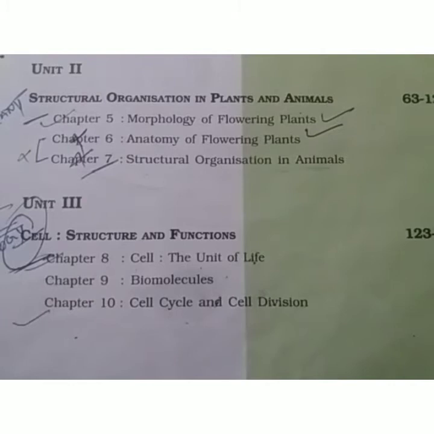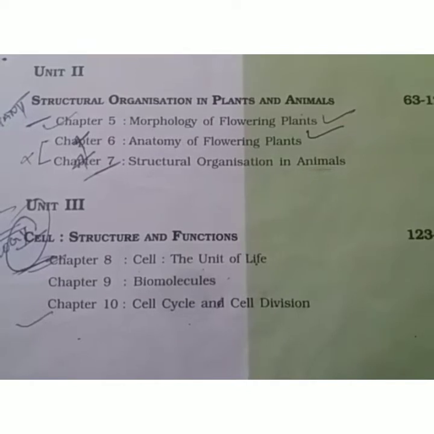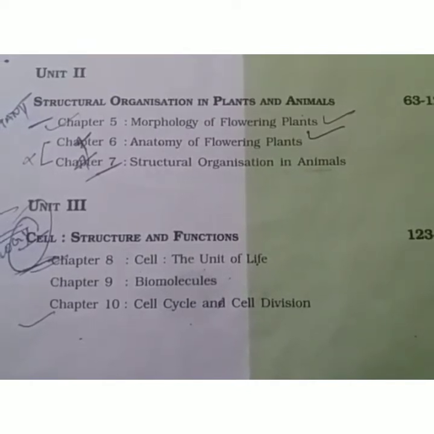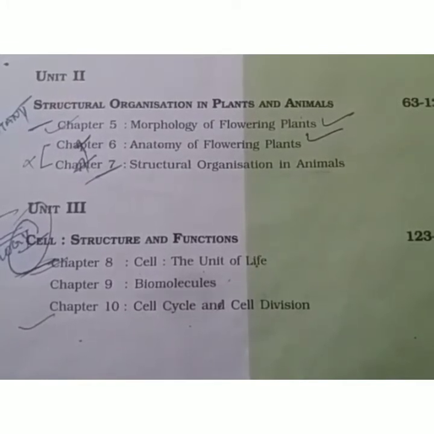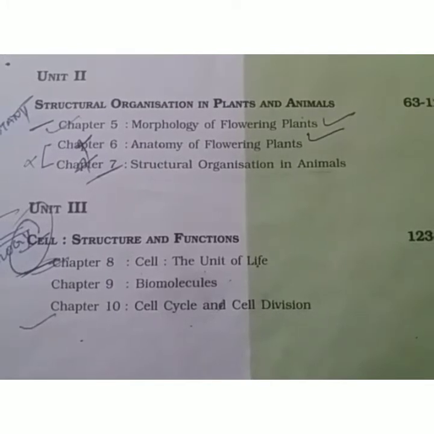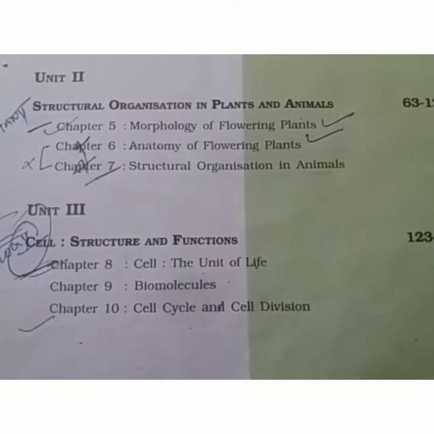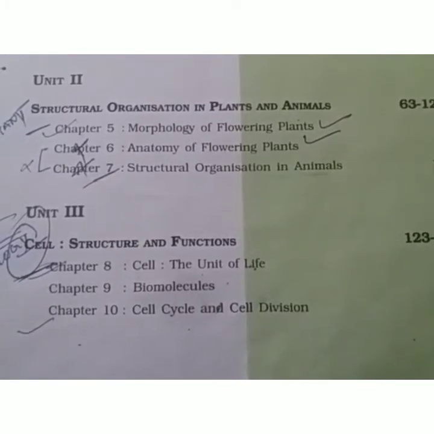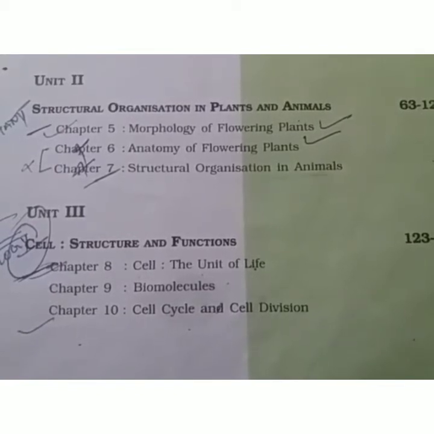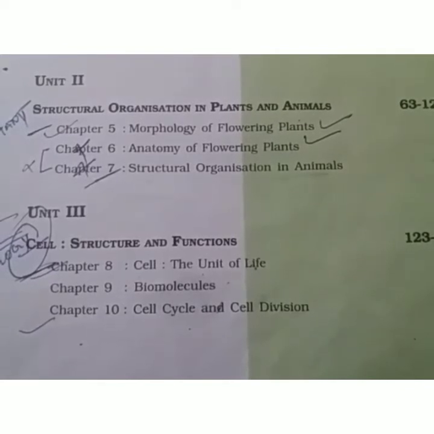Next is chapter number 9, that is about biomolecules. As I told you, the basic unit of our life is the cell. So cells are further formed of some particles, as atoms are formed of electrons, neutrons and protons. Similarly, cells are formed of biomolecules. Those biomolecules are amino acids, which unite to form proteins. Second are the fatty acids and glycerol, which join to form lipids of your body. Third are the carbohydrates, simple and complex sugars. Then enzymes, hormones, and DNA and RNA as nucleic acids of our cell.